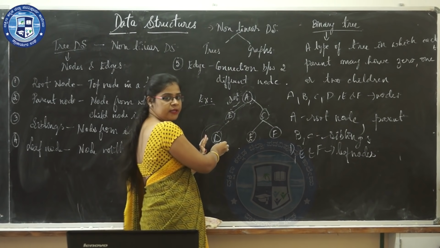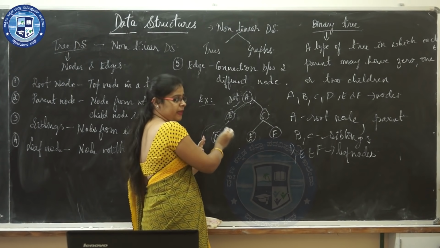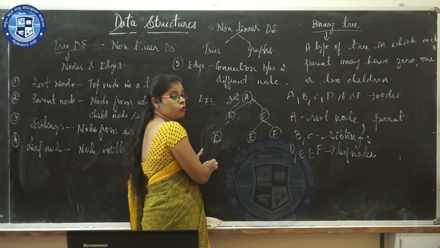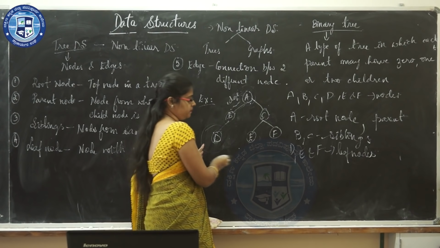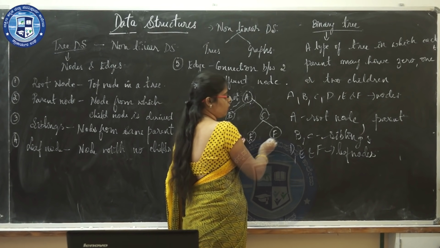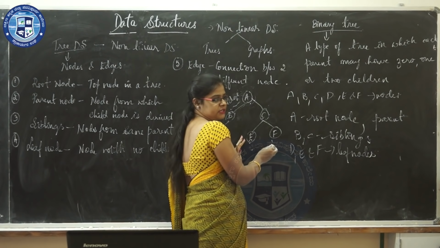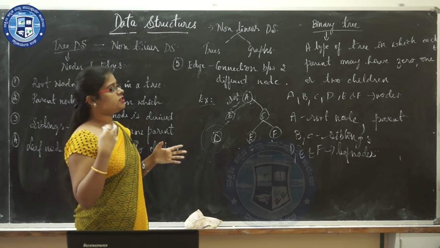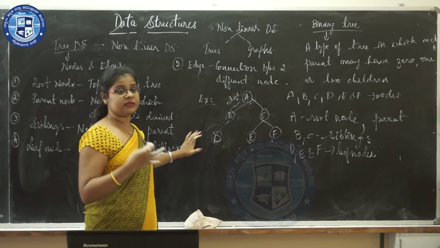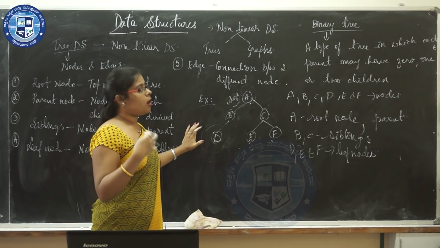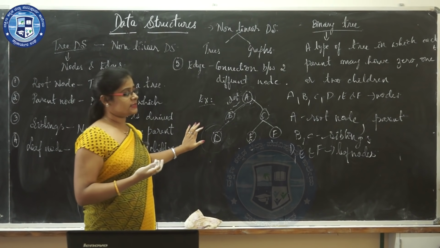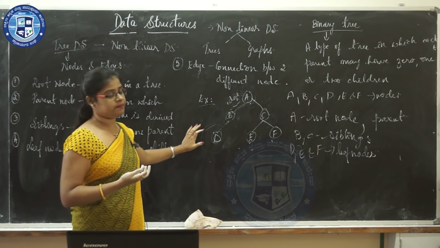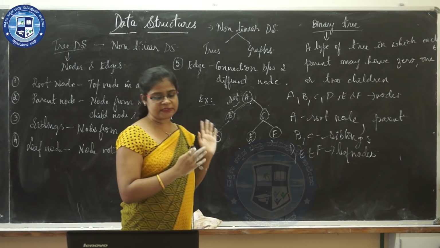If I consider D if it is a parent node, then it is having no children, it is having 0 children. If I consider E and F, also they do not have children, so it is also considered as 0 children. So a type of tree in which the parent has got either 0, 1 or 2 children is known as a binary tree. This is regarding the concept of trees.